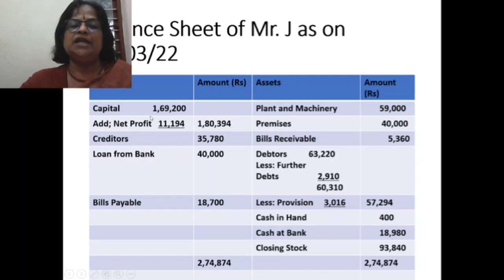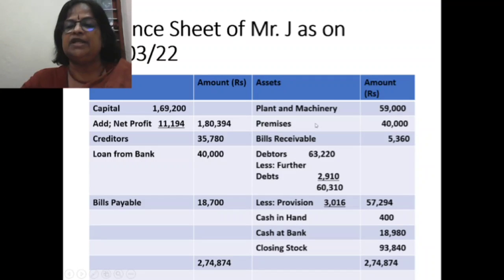This we will add to capital. So capital inner column 1,69,200, add net profit 11,194, outer column 1,80,394. Creditors 35,780. Loan from bank 40,000. Bills payable 18,700. So 2,74,874 is the liability side total. Same total we have to get for the asset side also.